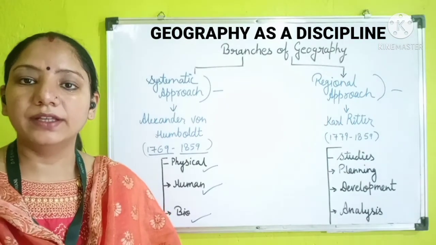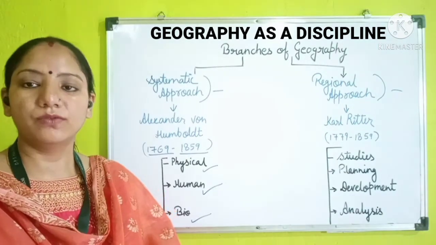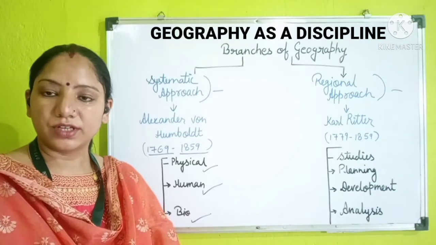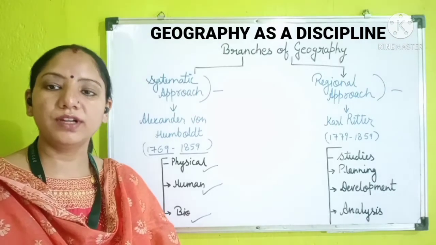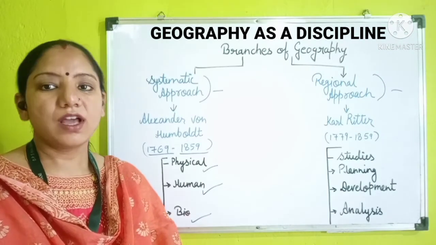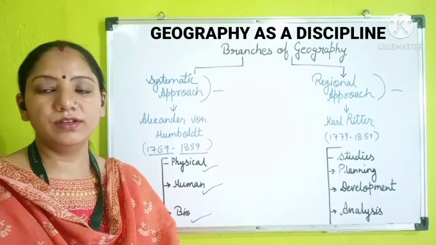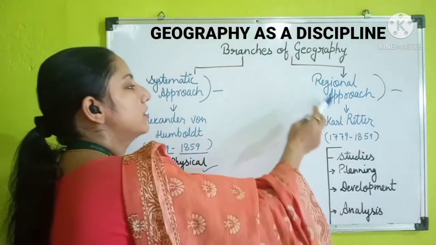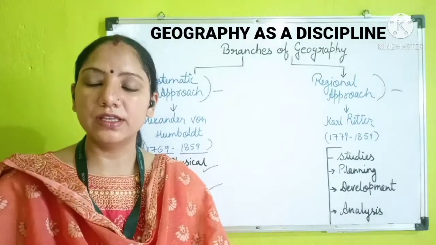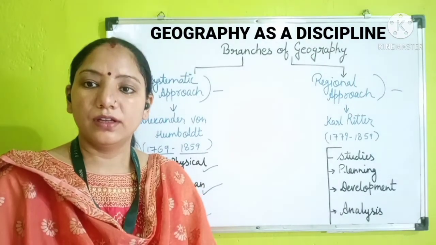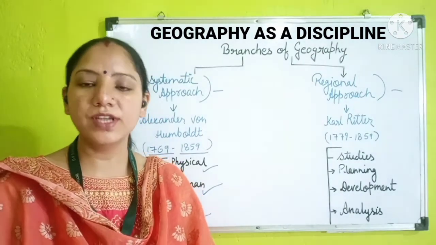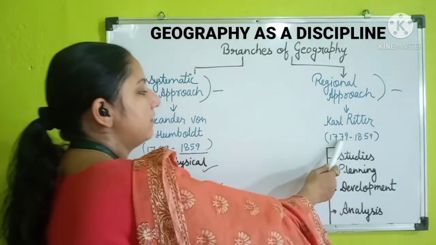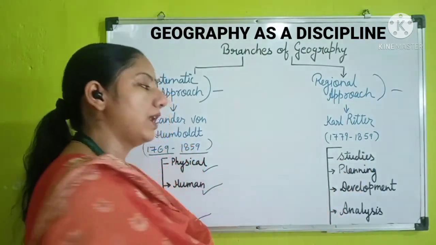On the other hand, the regional approach. We know that the earth, based upon its geographical structure, has different types of reliefs. These reliefs are known as the regions of a given particular area. So the regional approach is based upon the areal studies of the different given parts of the earth, which was proposed by Carl Ritter, 1779 to 1859.